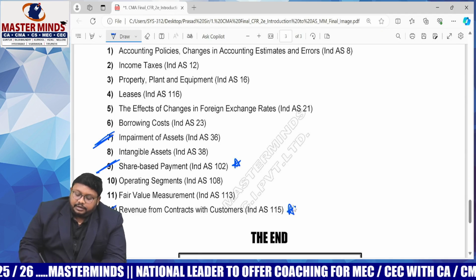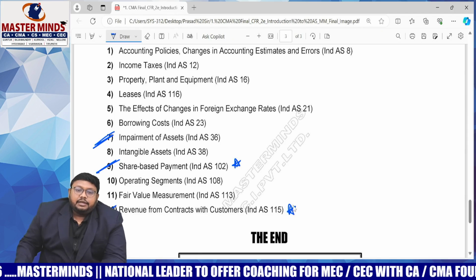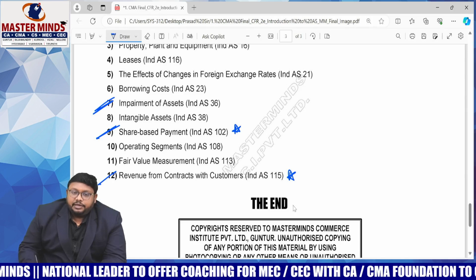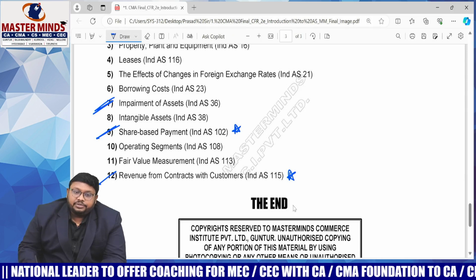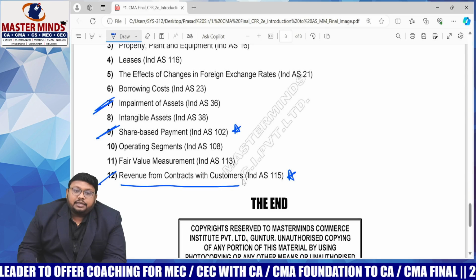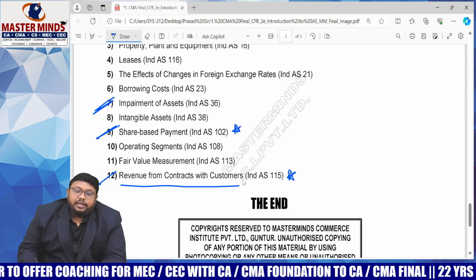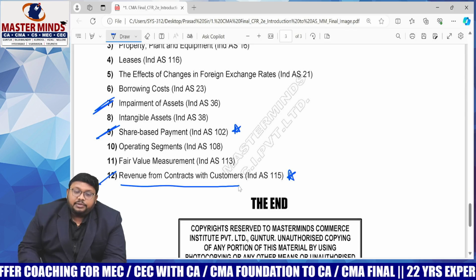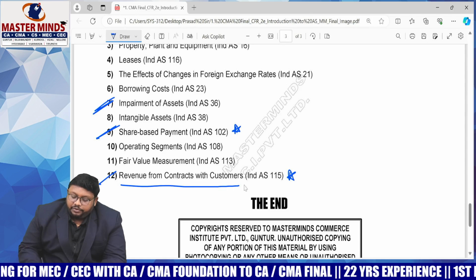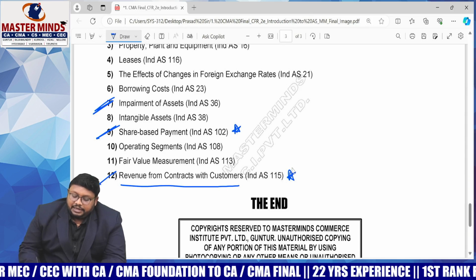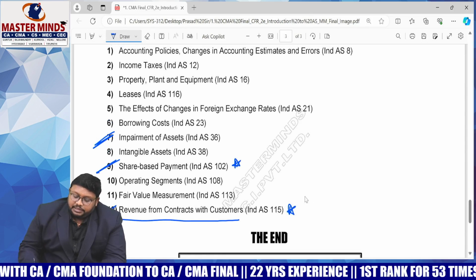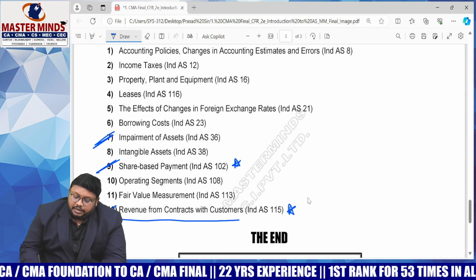Also here, recently they are asking revenue from contract with customers. When we look at the past two examinations, the recent examinations of the 2022 syllabus, we are getting revenue from contract with customers. We have discount voucher type questions and performance obligation related questions. These questions they are asking directly from revenue from contract with customers. So don't neglect this. Out of these 12 standards, share based payments, revenue from contract with customers, and also